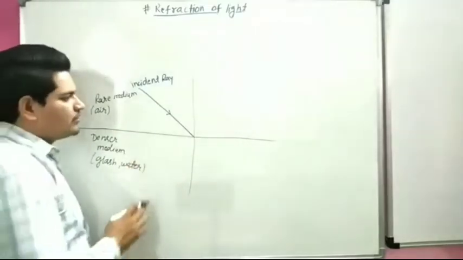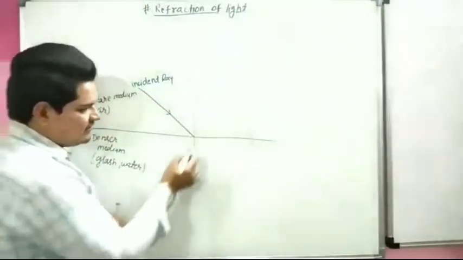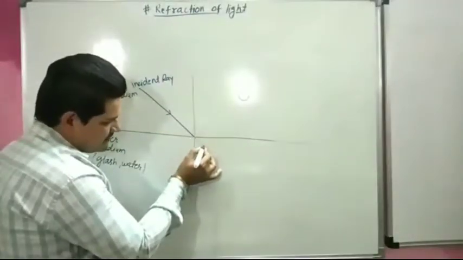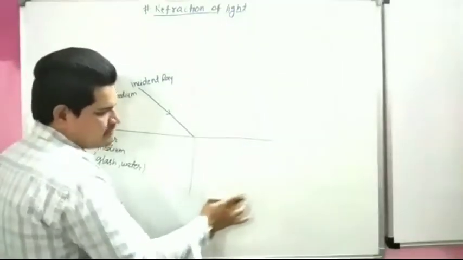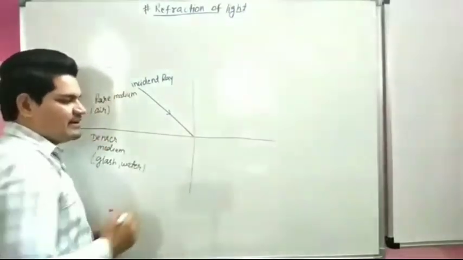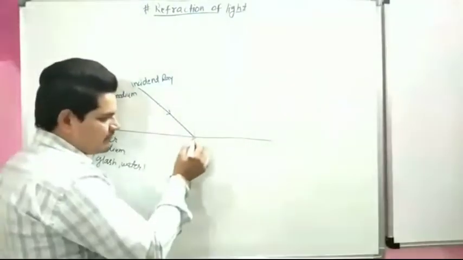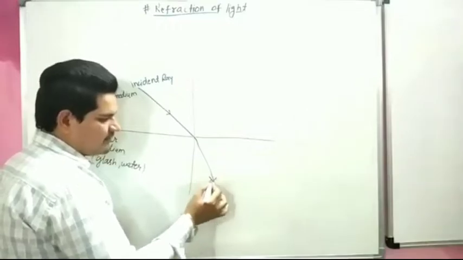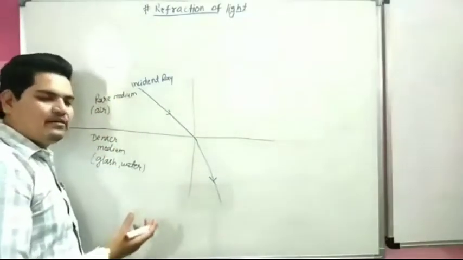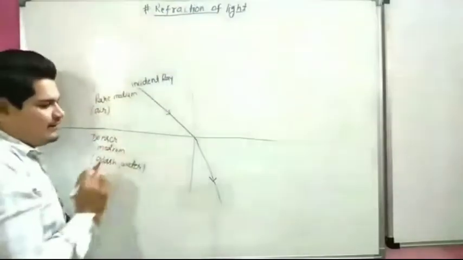This ray should move in the same direction, but due to the change of medium, it is diverted from its original path and bends toward the normal. So this phenomenon is called refraction of light.